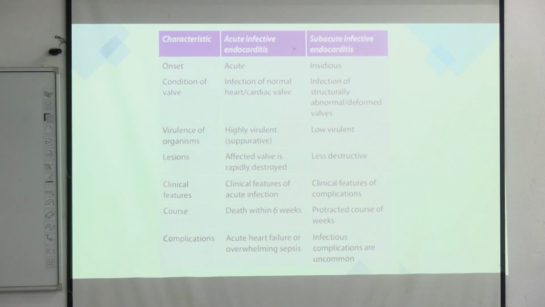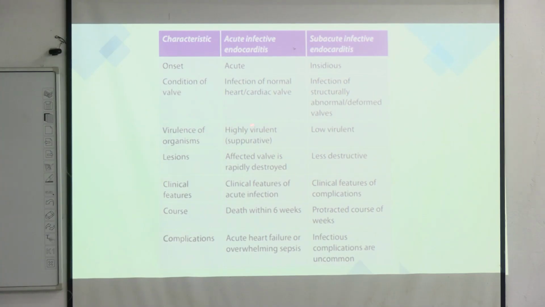First, we already discussed this. So to sum up, acute means the onset will be acute and subacute will be insidious. And next, the condition of the valve: normal valves will be infected in acute, and in case of subacute, already structurally abnormal valves will be affected.